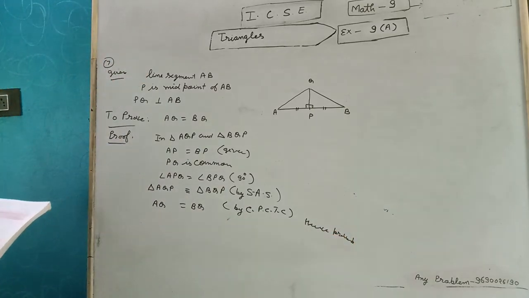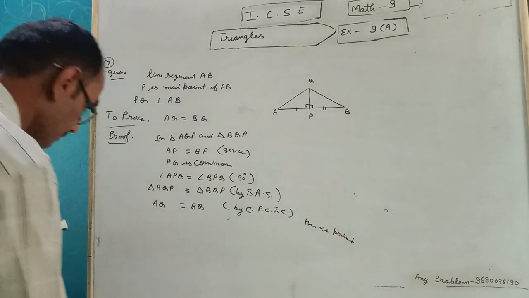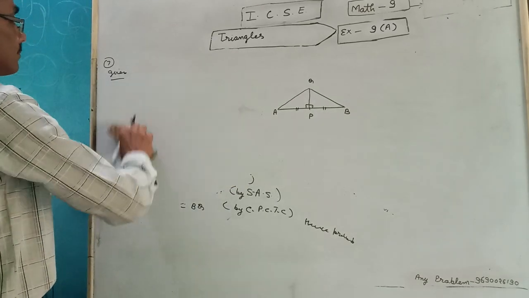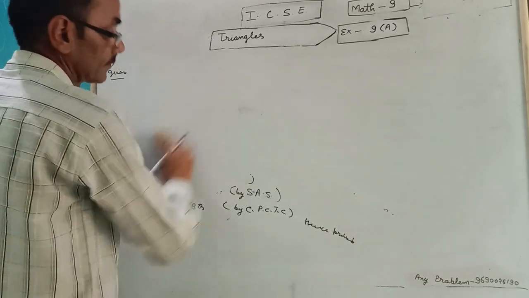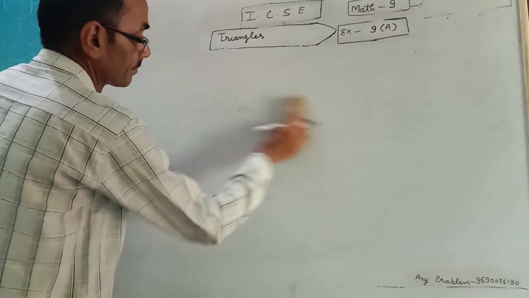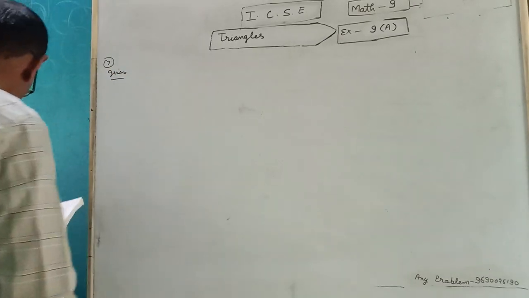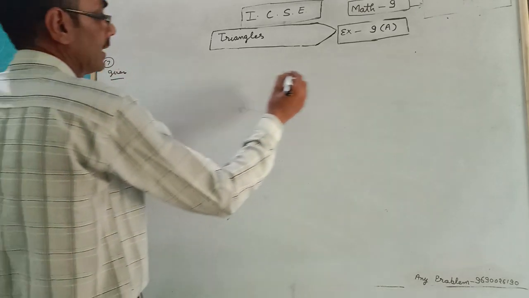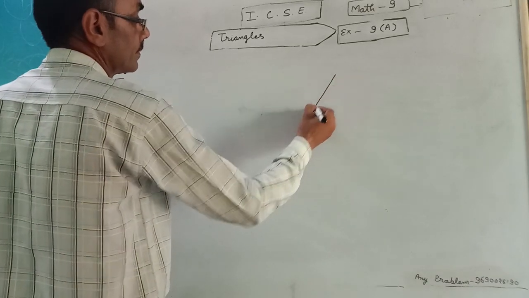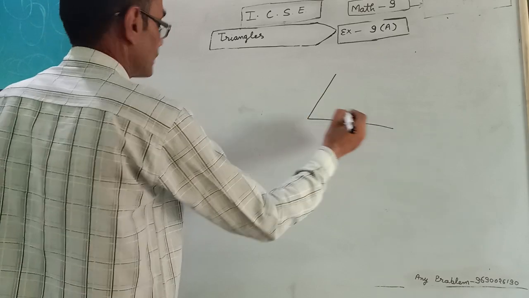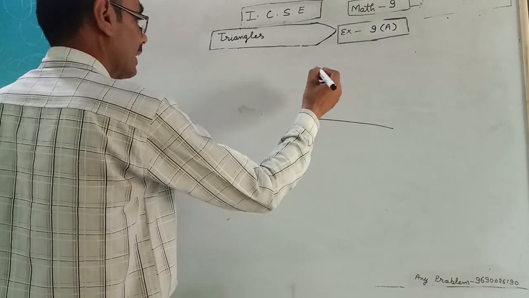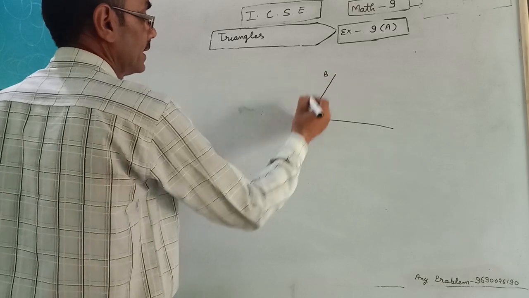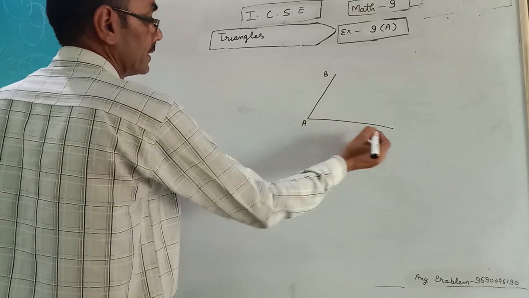Question number 8 is AP is bisect angle, that is could be angle BAC.